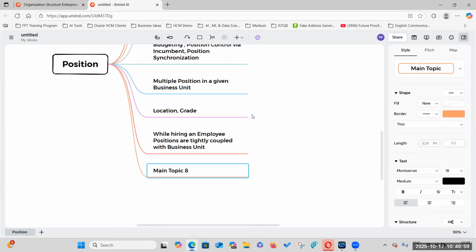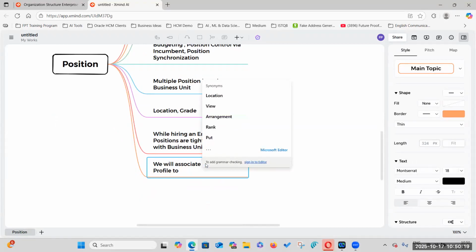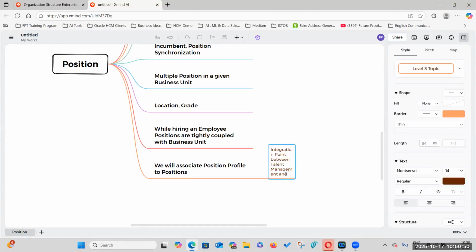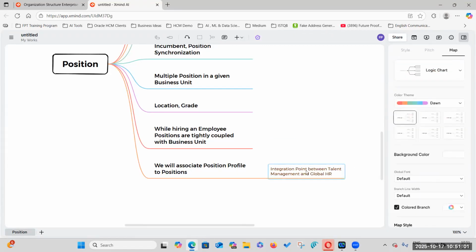position profiles will associate position profile to positions. So everybody understood, right? Everybody remember? Yes. So what is this one? This is an integration point between which modules? Talent management, profile, payroll, profile management. Talent management and ORC? No. Recruitment. You said recruitment, right?